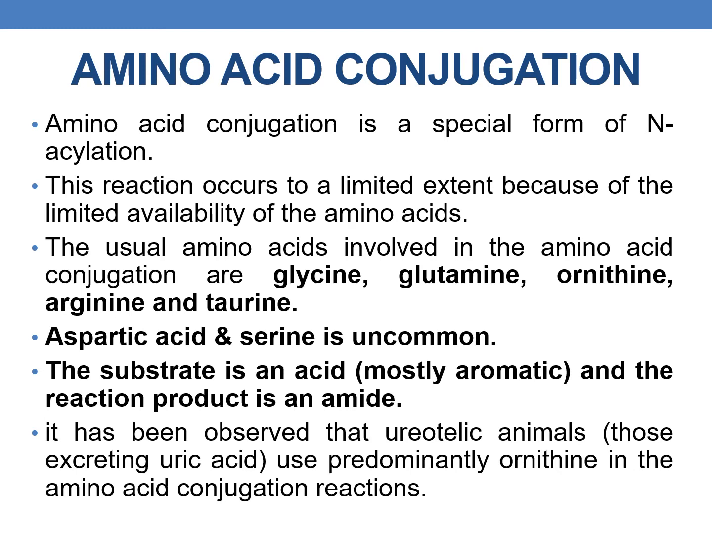The substrate is usually an acid and mostly aromatic, and the reaction product is an amide. It has been observed that ureotelic animals, those excreting uric acid, predominantly use ornithine in the amino acid conjugation reactions.